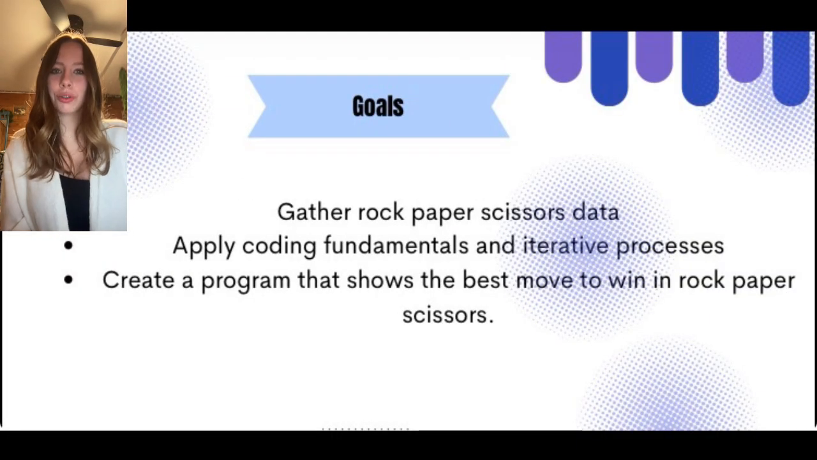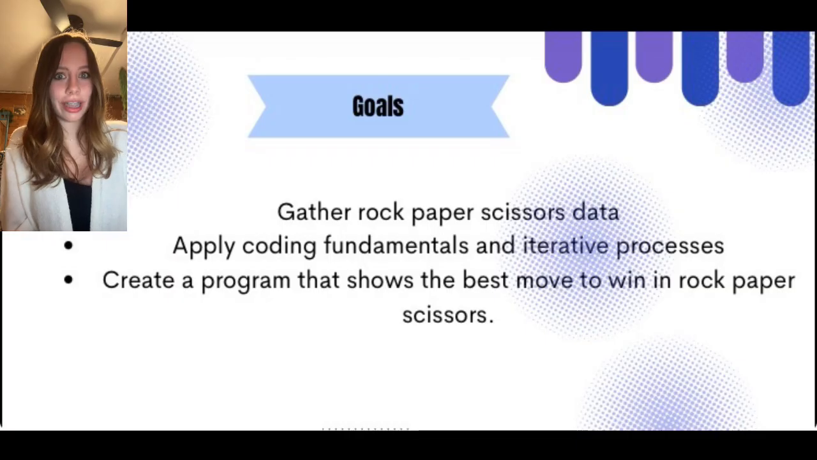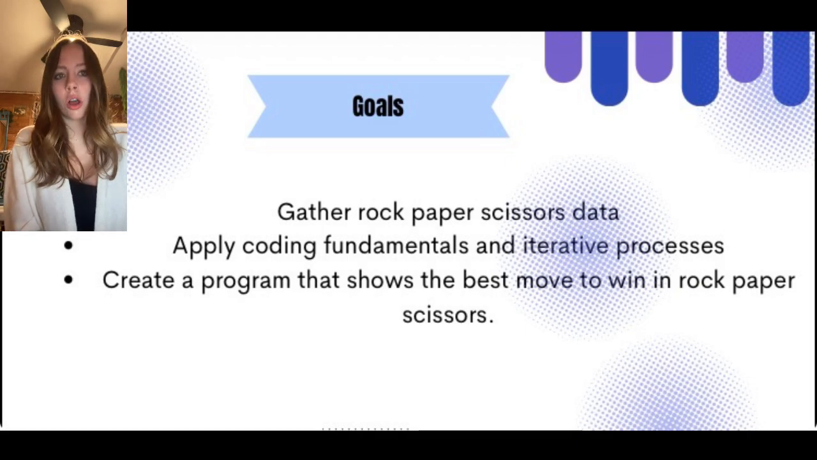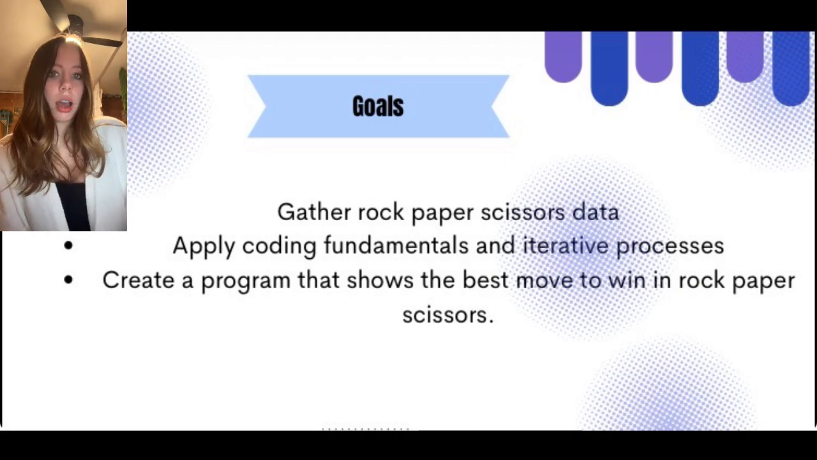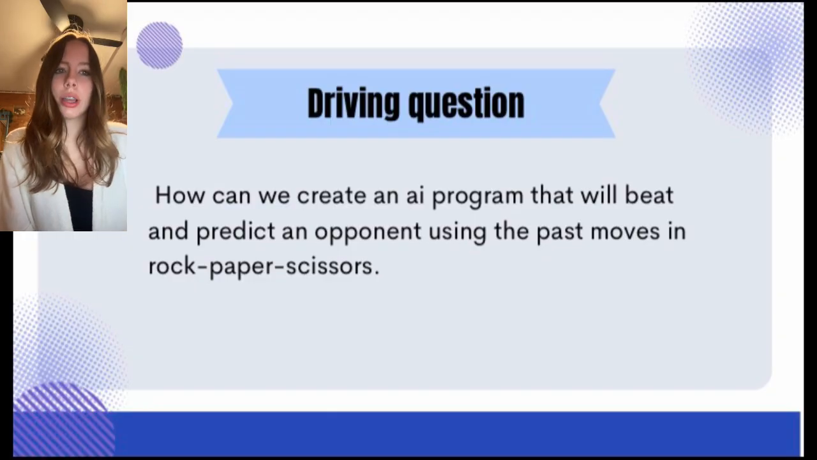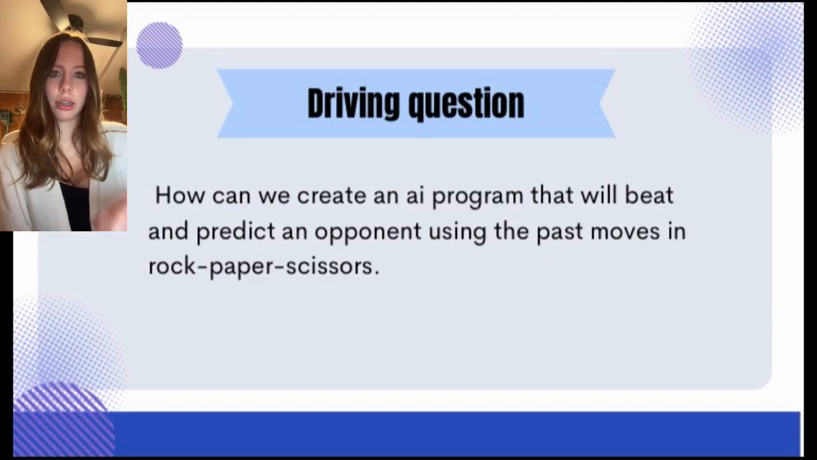So our main goals were to collect rock, paper, scissors data, apply coding fundamentals, and create a program that could predict the best move to win. And we were focused on using iteration and logic to make our AI smarter. Our driving question was, how can we create an AI program that predicts and beats an opponent using their past moves? And this question basically guided all of our planning and coding decisions.